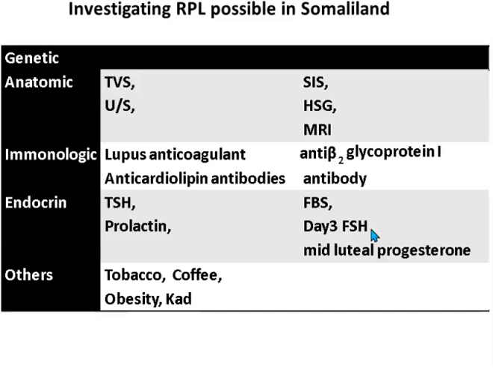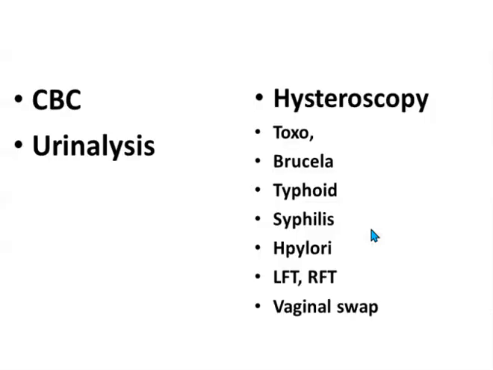Lastly, which is very common in the country, is chat. Chewing chat is not common for females, but if it's there, discontinuation may help, even though we don't have proven evidence and it needs research, but we can add it as a substance and take the opportunity to encourage the patient to discontinue this habit.